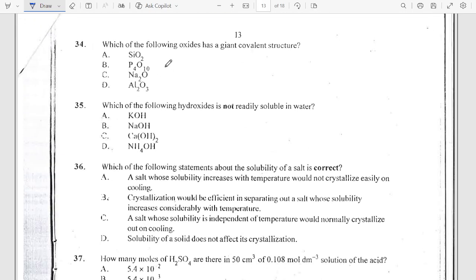Now number 34, which of the following oxides has a giant covalent structure? Among all of them, the one that has a giant covalent structure is silicon oxide.